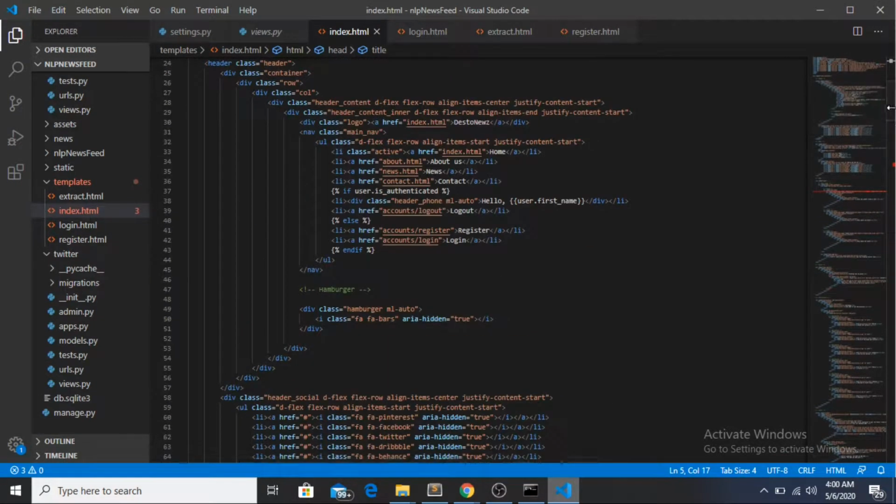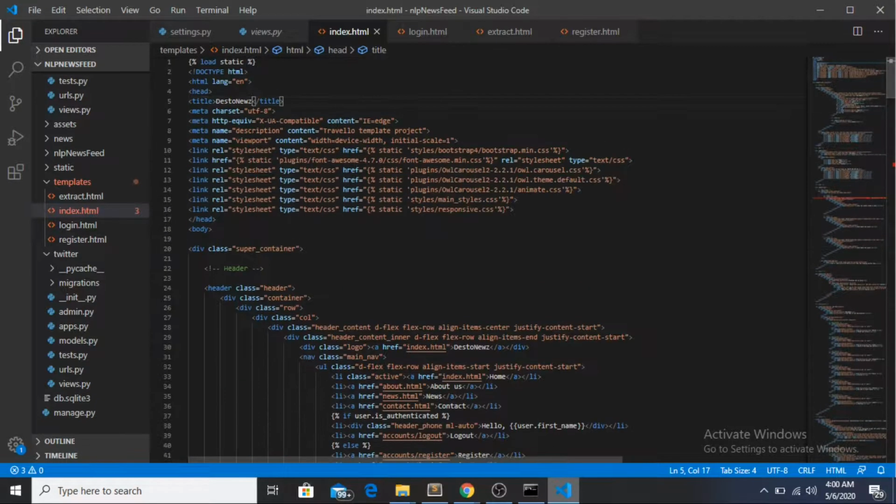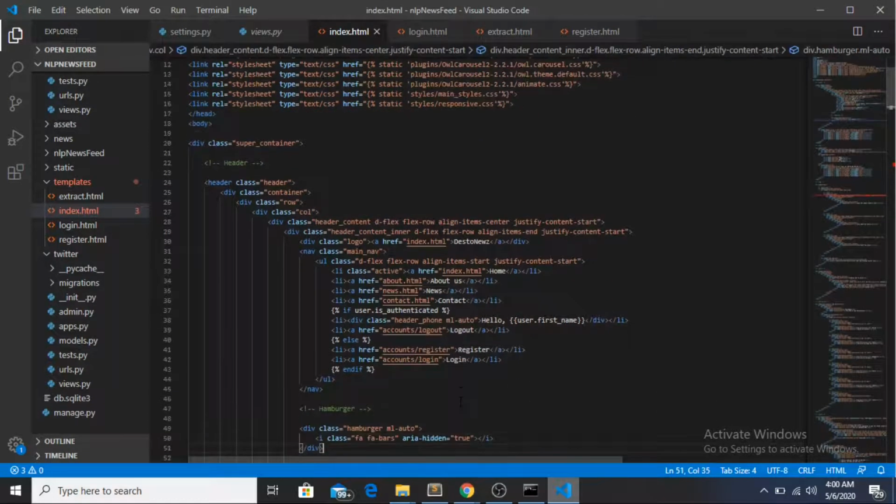So now whenever a user goes on that link, it will take them to this index.html file. After going to the home page, the user will either log in or register. Here we have about us, news, contact.